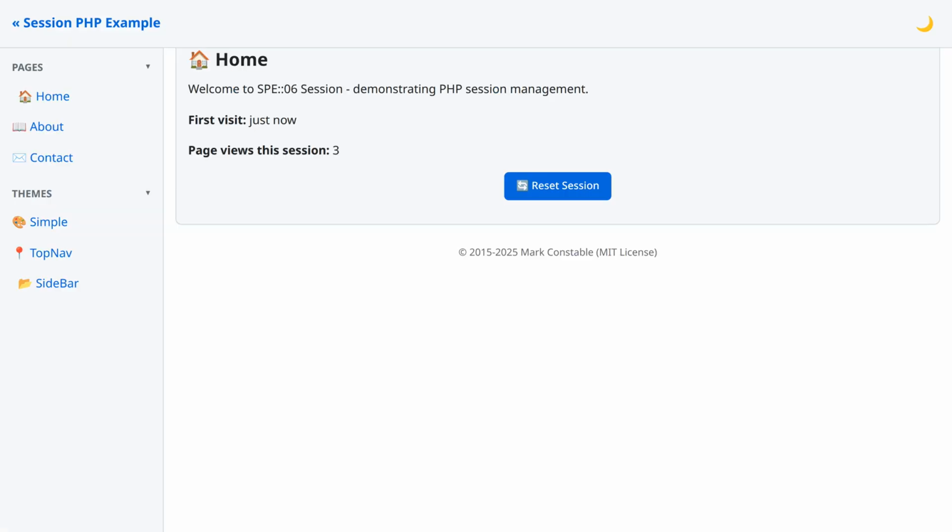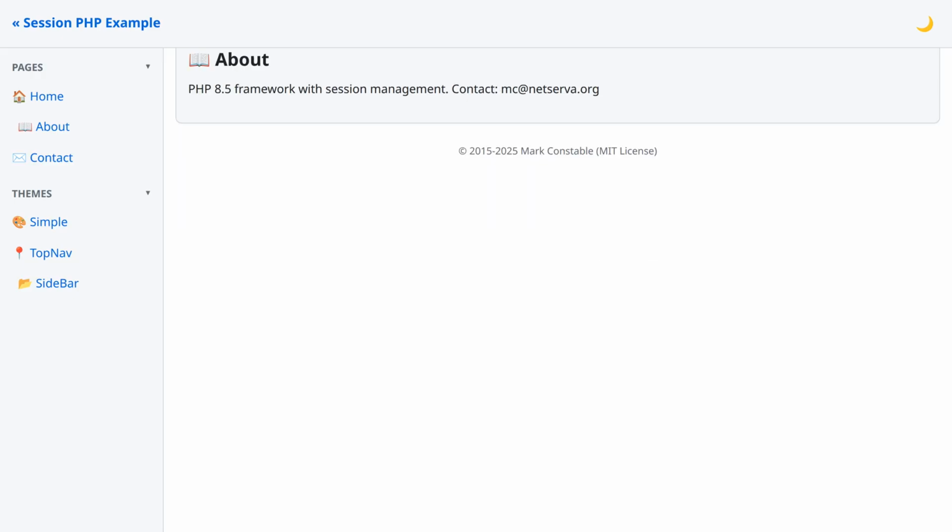Switch to sidebar theme. Now navigate to another page, and the theme stays. No URL parameter needed. The About page keeps your sidebar theme. Sessions provide seamless state management.